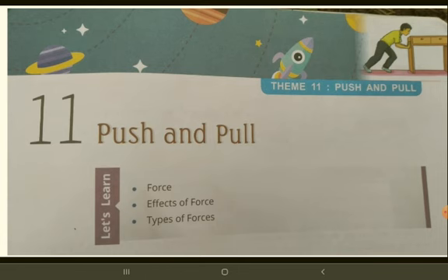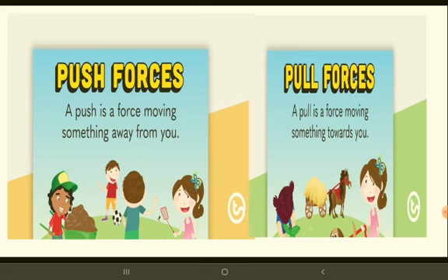Okay, before that, in this lesson we are going to learn the main points about force, effects of force, and types of force. Which are they, children? Force, effects of force, types of force. Yes, here push forces and pull forces. A push is a force moving something away from you, right, children? A pull is a force moving something towards you. That is push and pull.